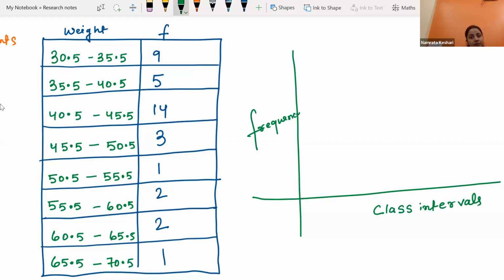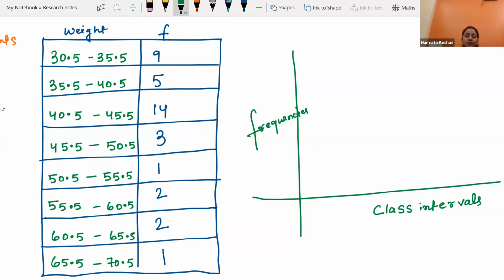Are you getting it? Yes, ma'am. Why am I stressing these things so much? Because many MCQ questions of this type will come in your exam.